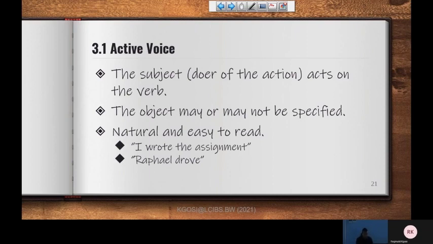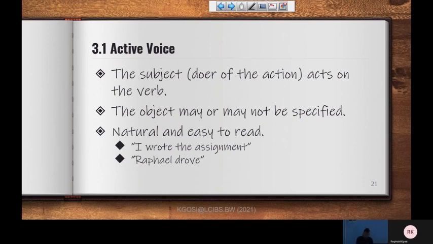I. That is a pronoun for first person singular. Right? I wrote. Wrote is a verb. That is to say, the main verb of the sentence. And in the assignment, we see that the over there is an article, the definite article, which falls under determiners.